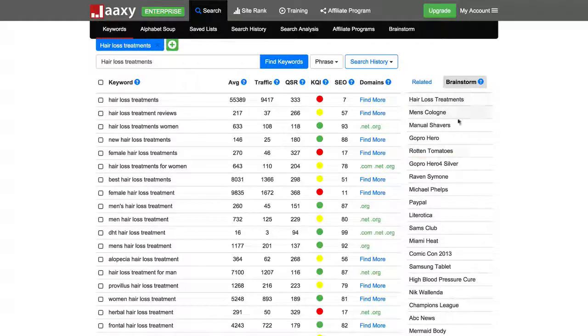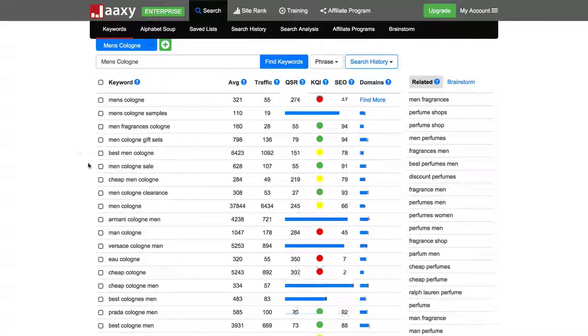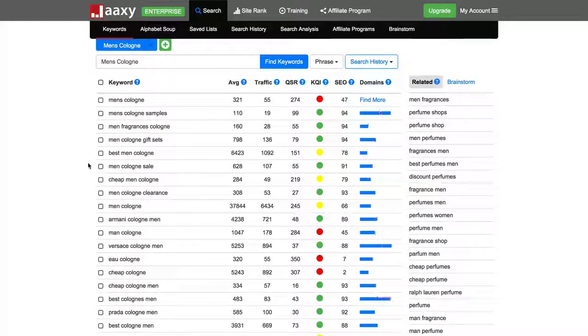So here's again a list of my brainstorm niches, and what I'm going to do is take one of these and narrow it down. Obviously these topics are quite broad, so I'm going to choose men's cologne, and I'm going to narrow it down and show you how I would go about building out some keyword lists, which then in turn I would turn into content on my website, which would lead to rankings and traffic and obviously opportunity.